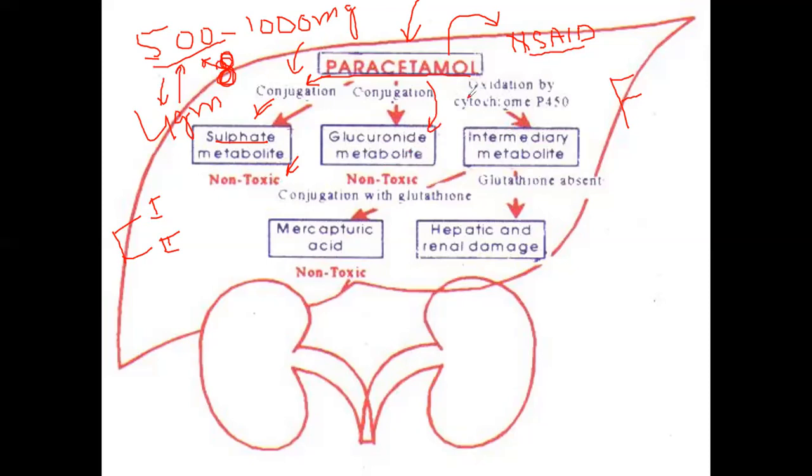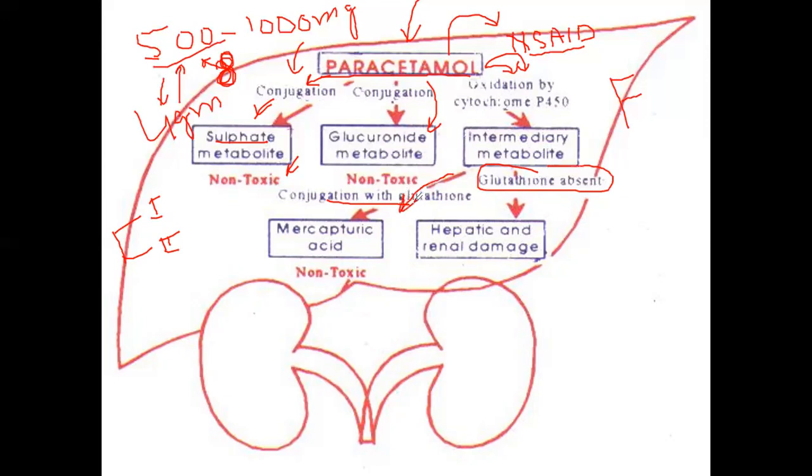And if the paracetamol moves toward the oxidation pathway, that is the phase 1 reactions, through oxidation by the cytochrome P450 enzyme system, which is the most widely used enzyme system for the majority of drugs. Now, if paracetamol goes through this pathway in the presence of glutathione, it will be converted to a non-toxic metabolite, that is mercapturic acid.